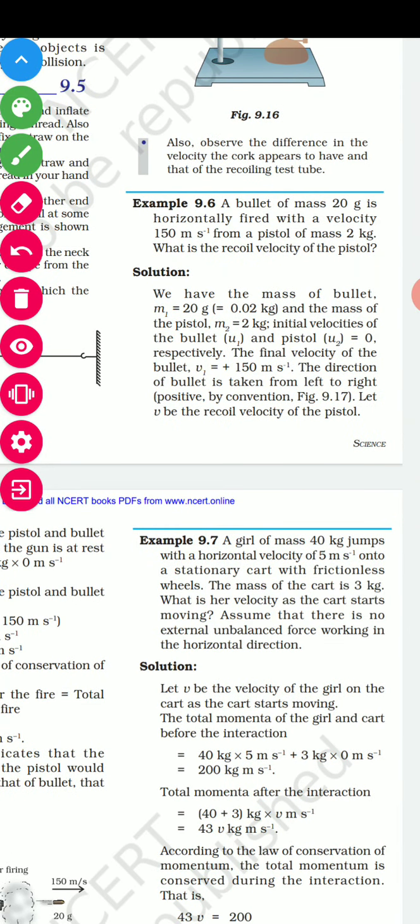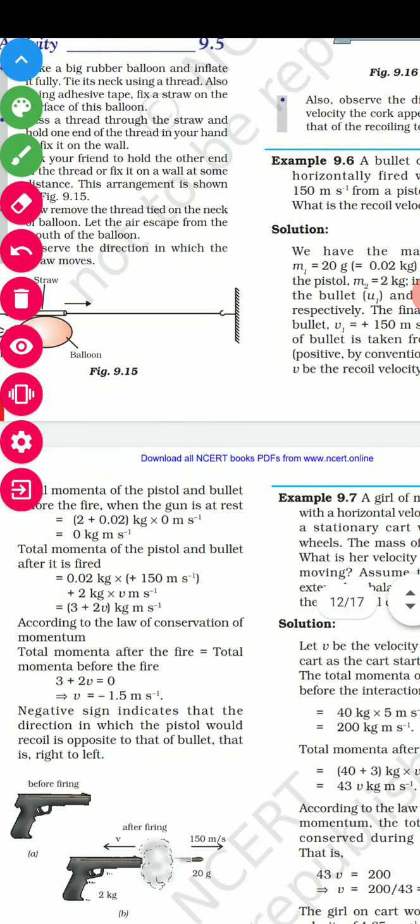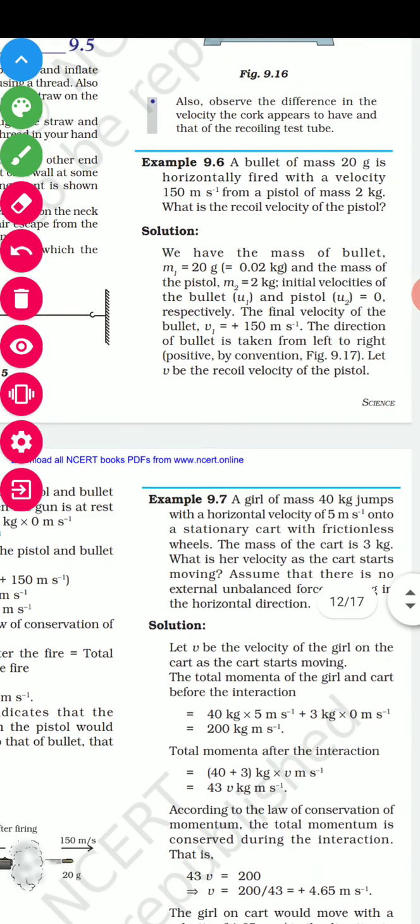Example 9.6. A bullet of mass 20 gram is horizontally fired with a velocity 150 meter per second from a pistol of mass 2 kg. What is the recoil velocity of the pistol? It is a very simple question. See, mass of bullet is 20 gram, converted into kilogram, 20 upon 1000. So you will get 0.02 kg. Mass of pistol 2 kg.